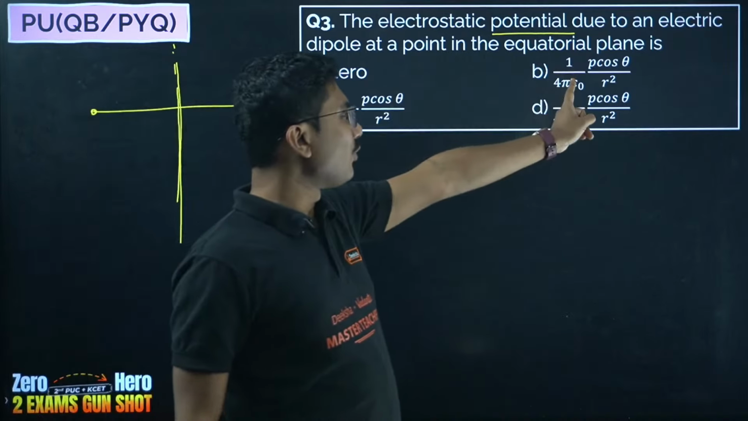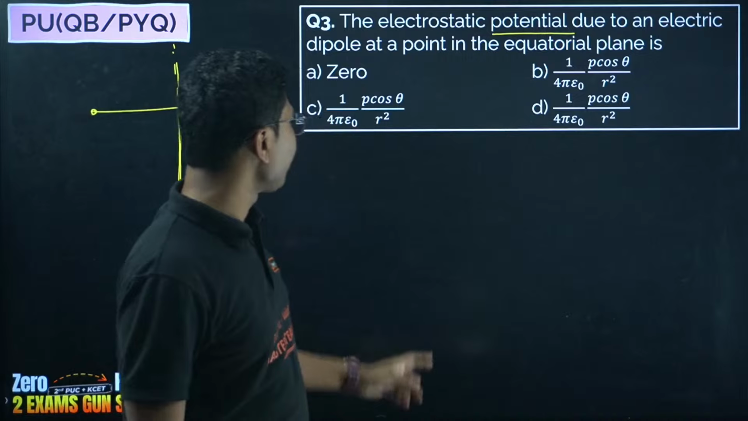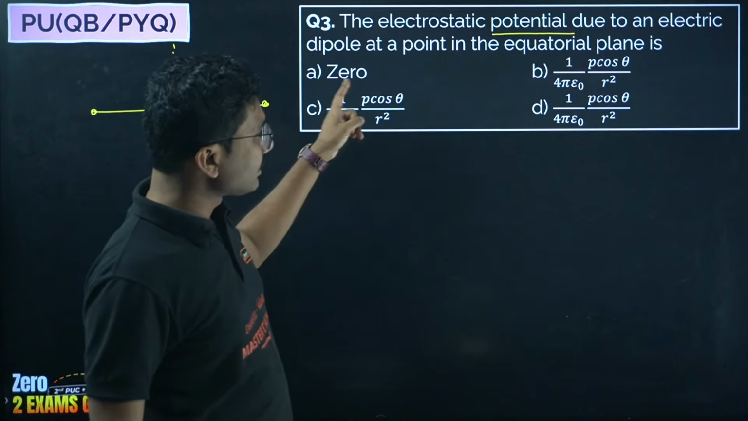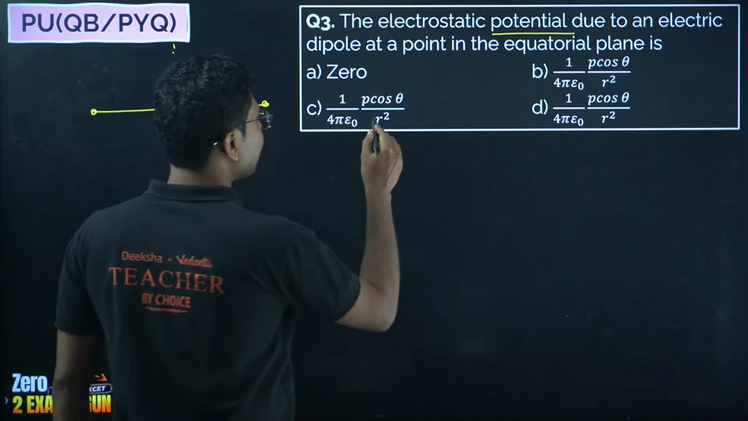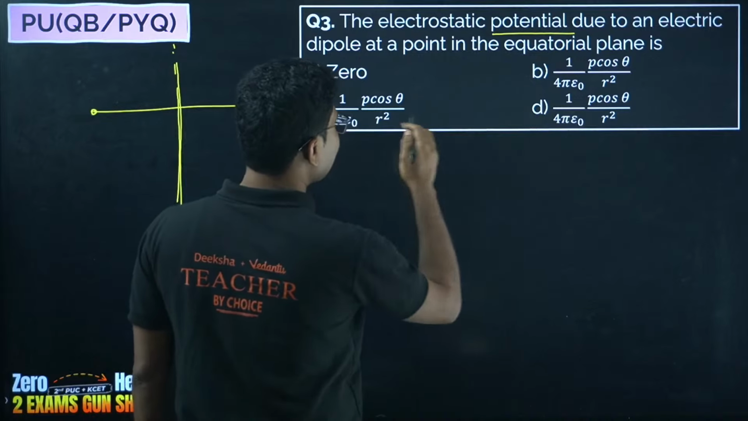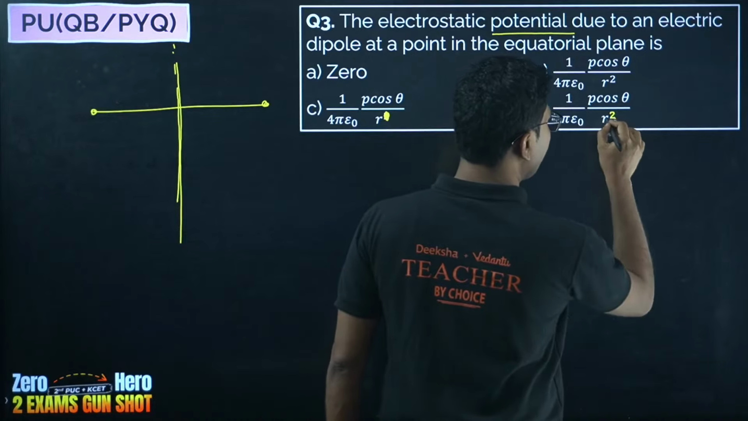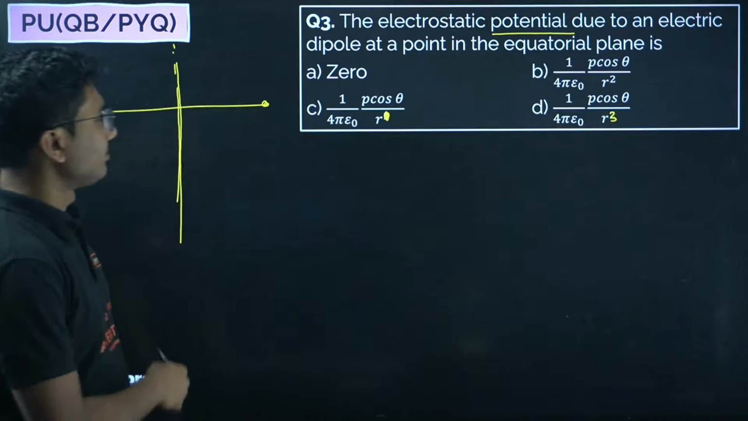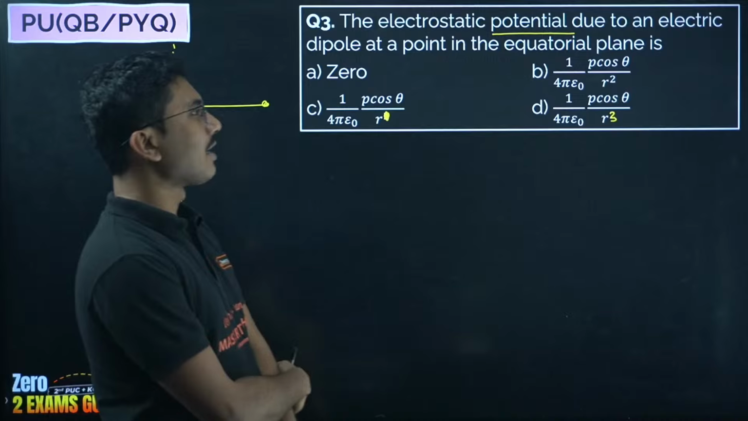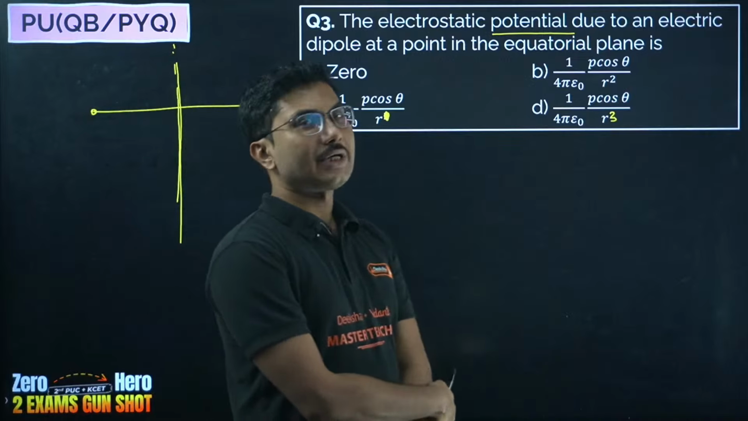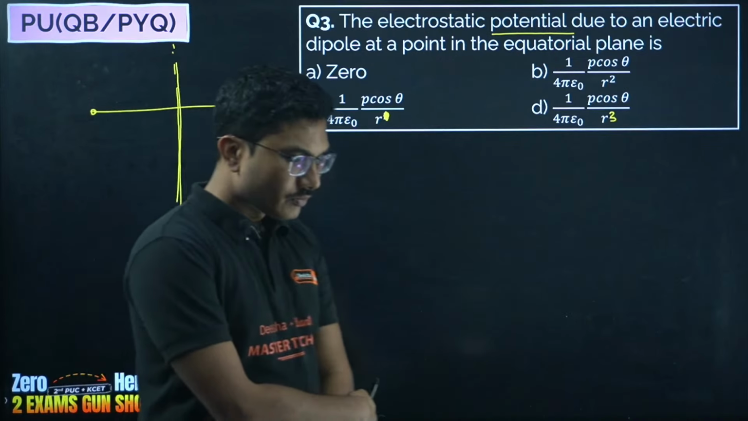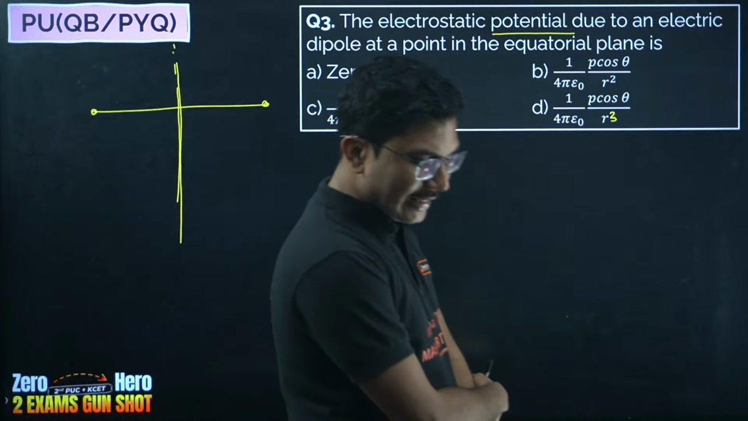0, 1 by 4 pi epsilon naught p cos theta by r square, 1 by epsilon naught p cos theta by... I think there is a slight mistake. All options are given the same. So this will be r square and this will be r cube. Which option is correct? Gladwin is saying option A.